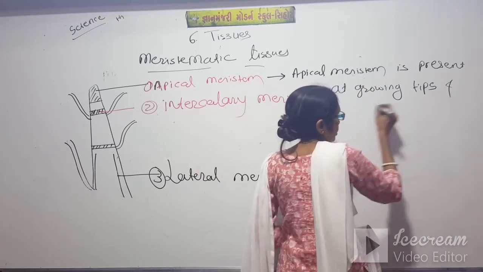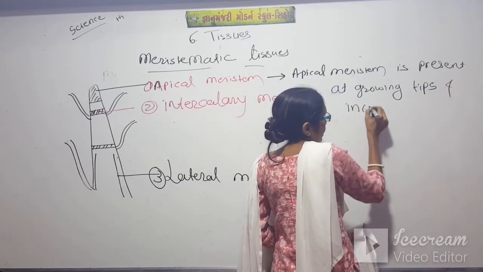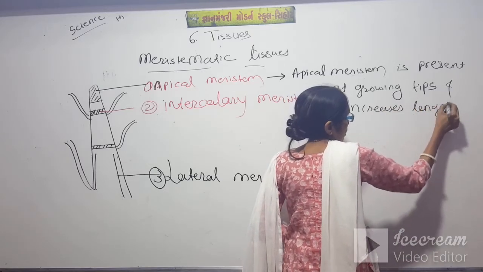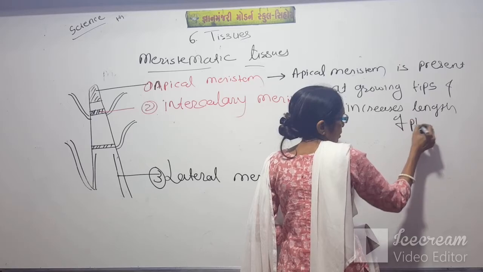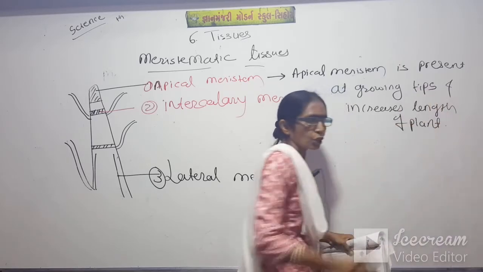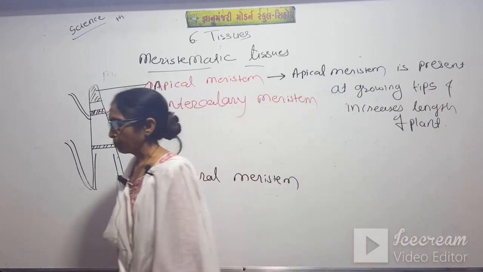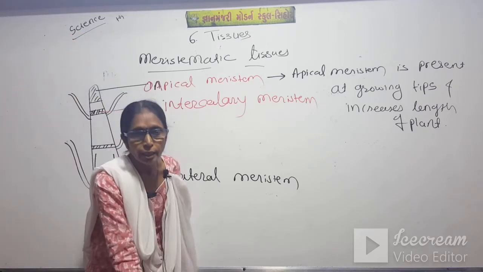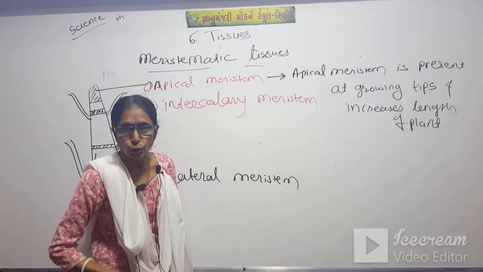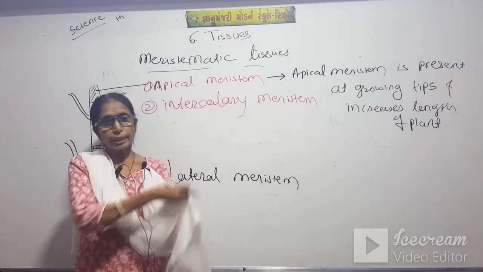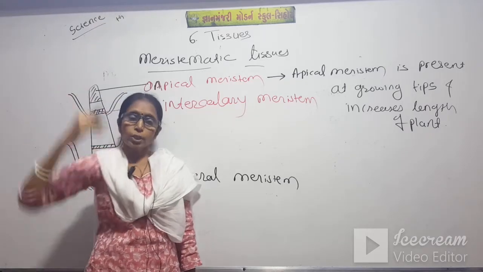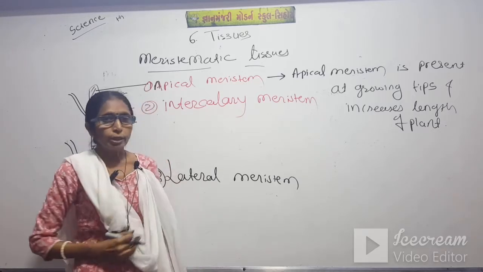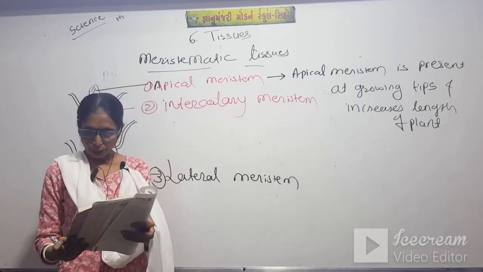And what is the function? It increases the length of the plant. So this is the function of apical meristem on the aerial part, on the shoot and on the tip of a root. Inside the soil also the length increases, and outside the soil also the length of the plant increases due to the apical meristem.